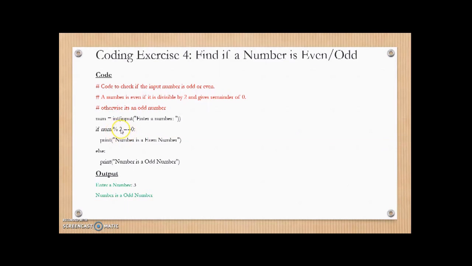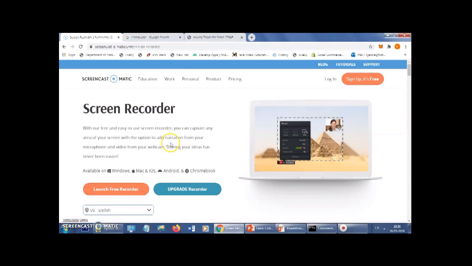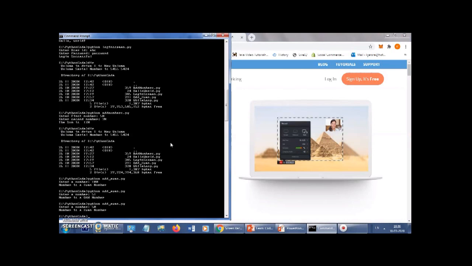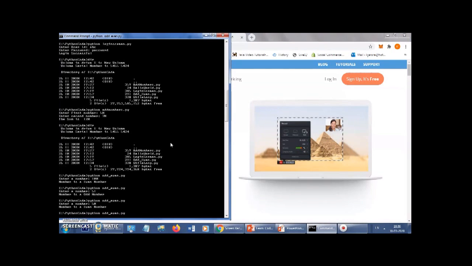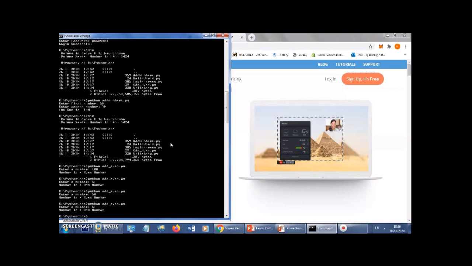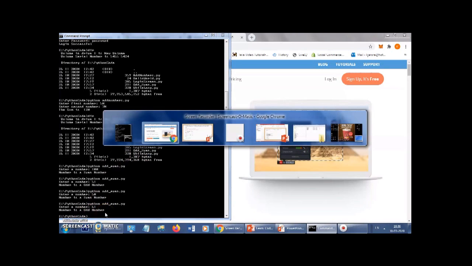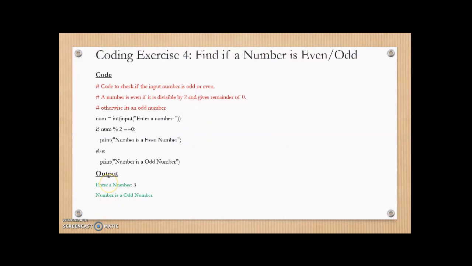In case 50 is divided by 2, it's fully divisible and the remainder is 0. So it says the number is an even number, right? So let's run this program once again. This time we'll pick an odd number. Let's say 61, right? So 61 is an odd number. So very simple. Worked on the expected lines.